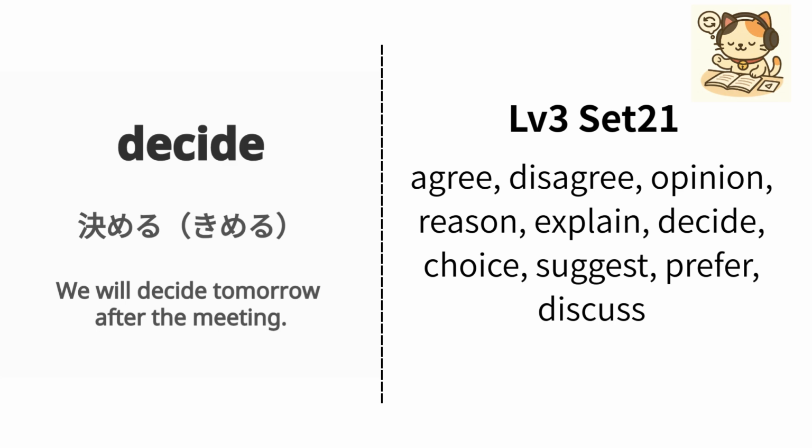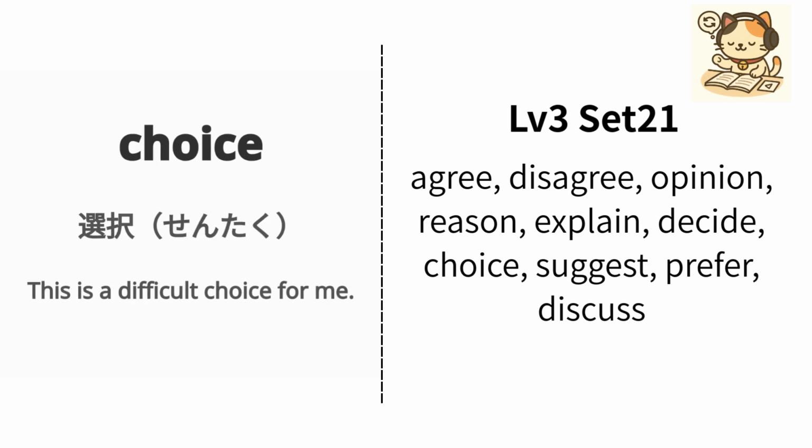English is decide. Japanese is 決める. Example, we will decide tomorrow after the meeting. 私たちは会議の後で明日決めます. Repeat, decide, decide.